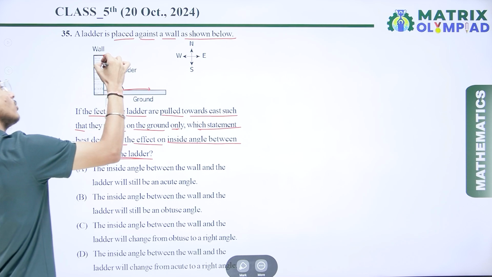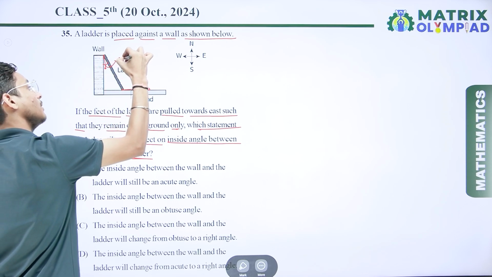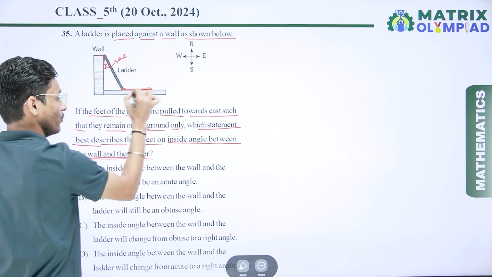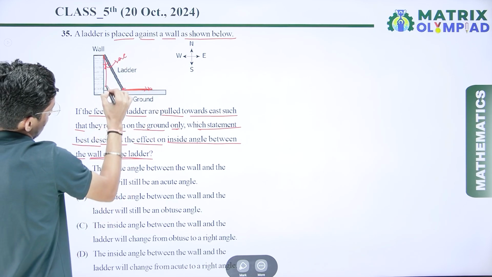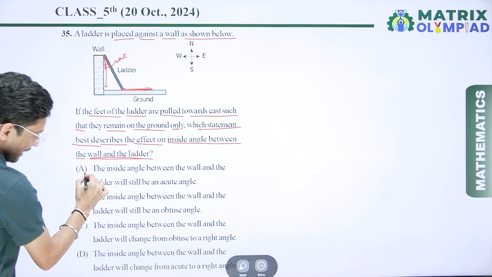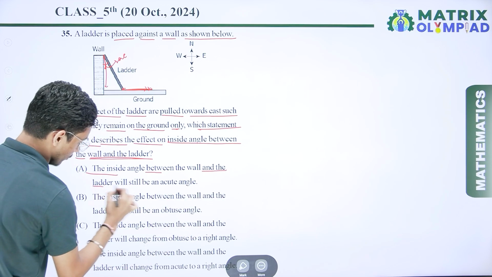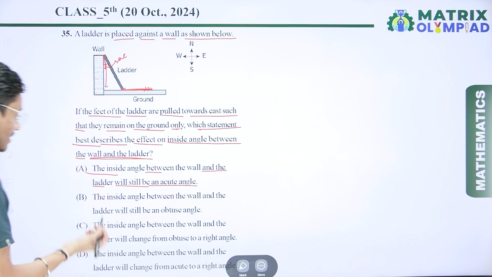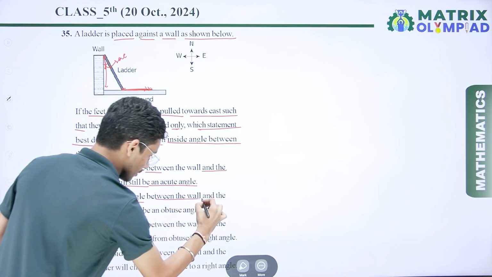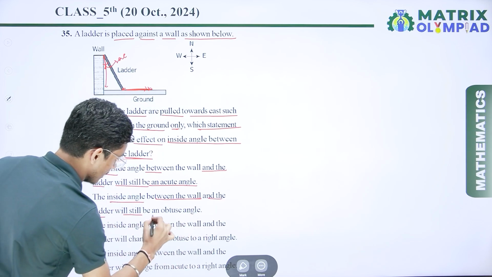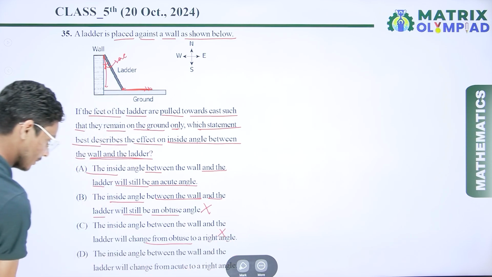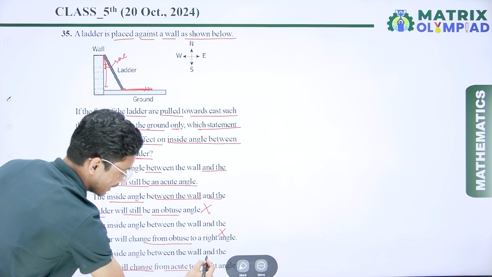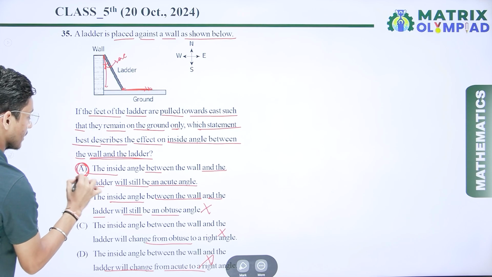So here if I talk about the angle, we can say that this one is an acute angle, and if we pull here towards the east side, again this one makes an acute angle. So the inside angle between the wall and the ladder will still be an acute angle. Yes, I can say this one is true. The next one, the inside angle between the wall and the ladder will be an obtuse angle. So obtuse angle is not possible. Will change from acute to right angle, this is not possible. So here option A is the correct answer.